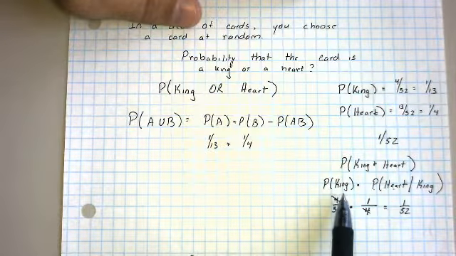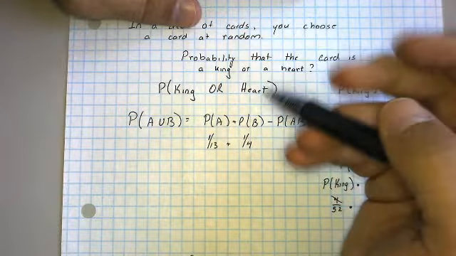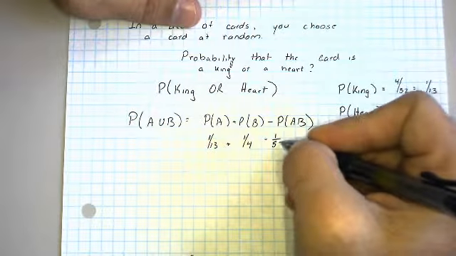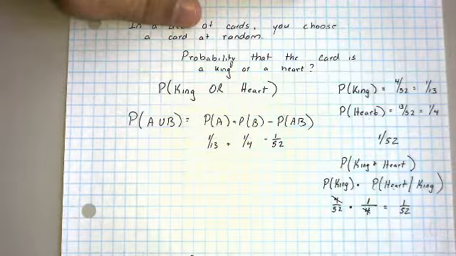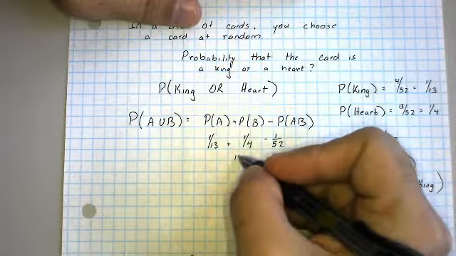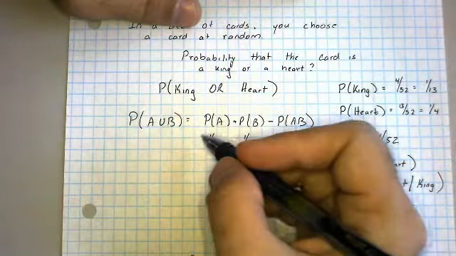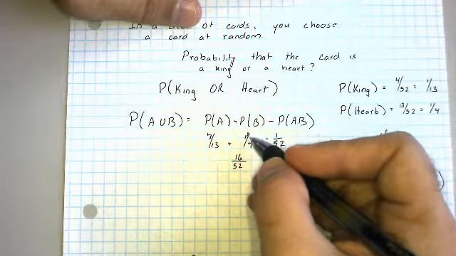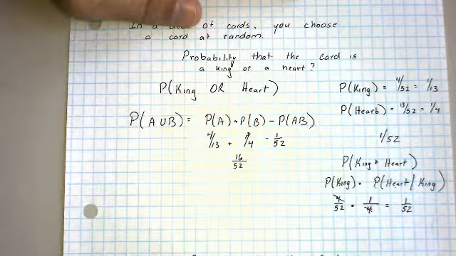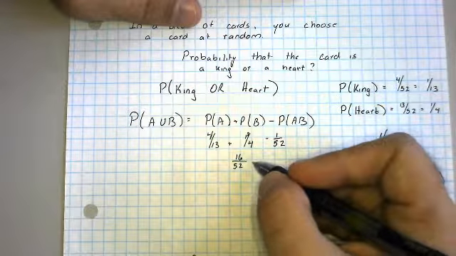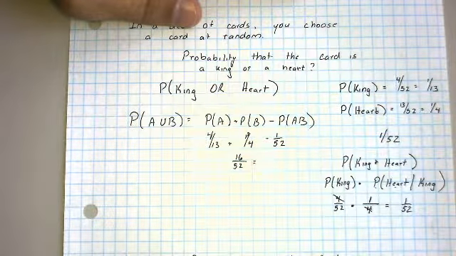Okay, so just some common denominators here. I end up having 16/52, because this is 4 out of 52, this is 13 out of 52. Subtract the 1, so it's 16/52, which can reduce to 4/13. Okay?